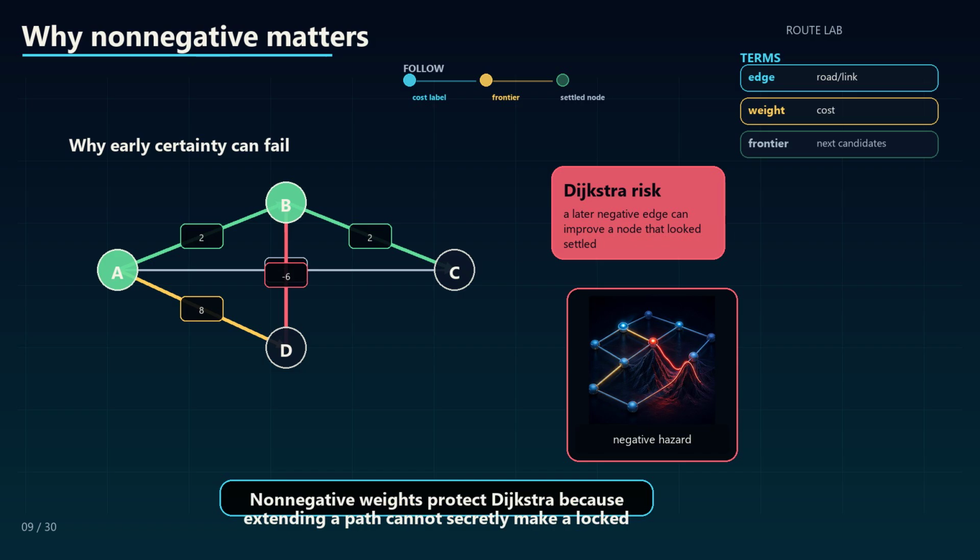Nonnegative weights protect Dijkstra because extending a path cannot secretly make a locked distance cheaper later. A priority queue is just the waiting room sorted by cheapest current offer. If D has cost 2 and B has cost 3, D leaves the room first. That one rule prevents the algorithm from chasing every possible route equally.